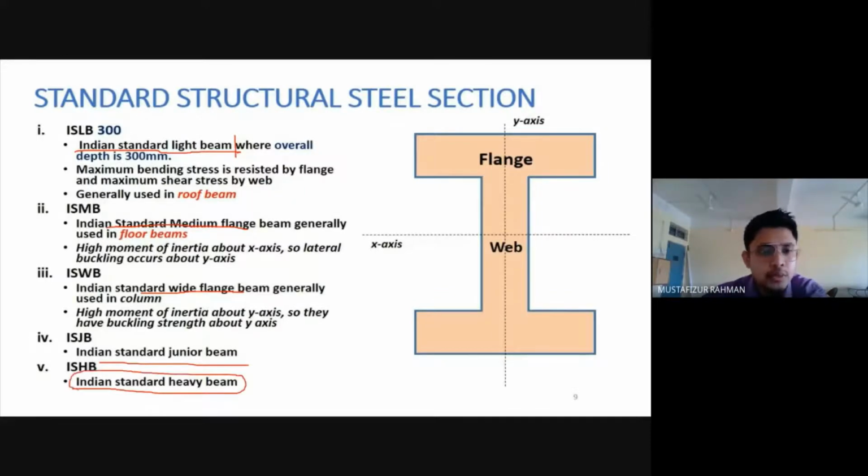So this can be an MCQ type of question. We are asked this type of question. We'll be given options and asked which type of beam is the heaviest from the following options: ISLB, ISMB, ISWB, ISHB. We have to know that in ISHB, the H is for heavy, so it is the heaviest one among these. And if we are asked which of the following beams is the lighter one, then obviously it is going to be ISLB. So these are probable MCQ type questions in competitive examinations.